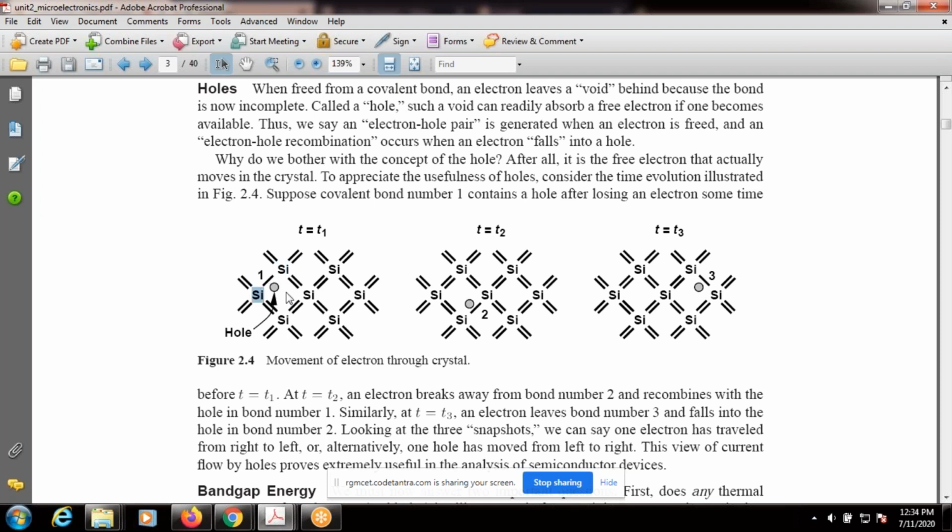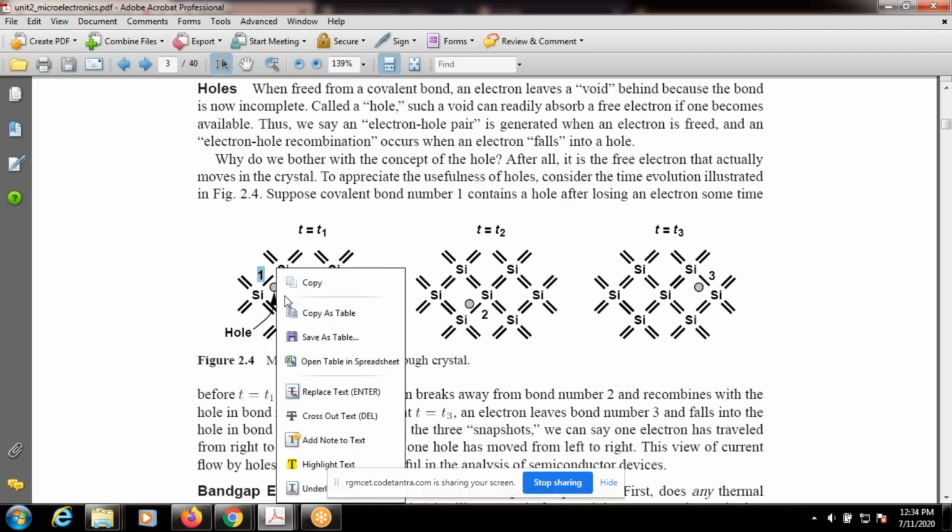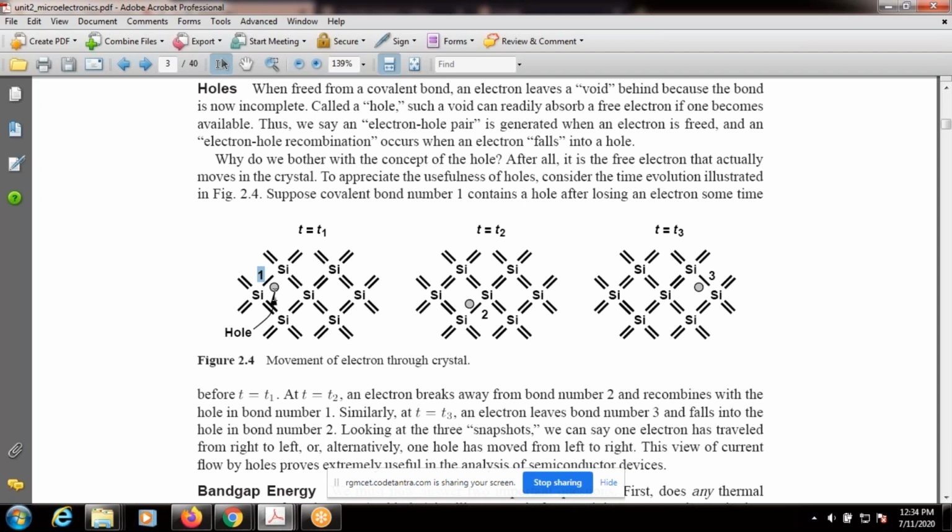Remember here, one hole is formed. Observe here: suppose it is the first covalent bond. The first covalent bond is broken. Now what happens? The incomplete covalent bond forms a hole.